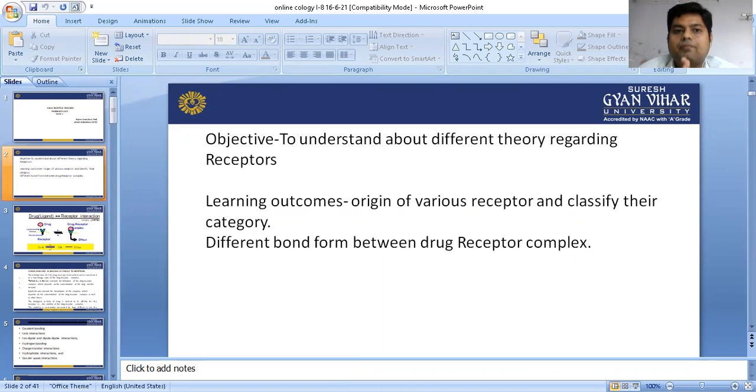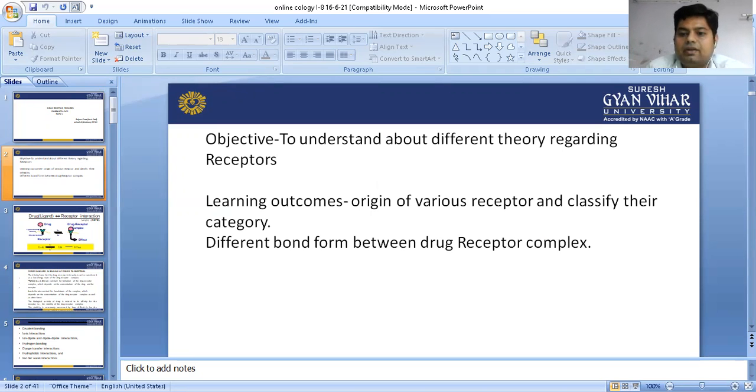In the previous section we discussed pharmacokinetics. Pharmacokinetics means what the body does with the drug. In that chapter we discussed ADME: absorption, distribution, metabolism and elimination. Now in pharmacodynamics, what would we study? In pharmacodynamics we see how the drug reacts with the body and what kind of effect is seen in this case.